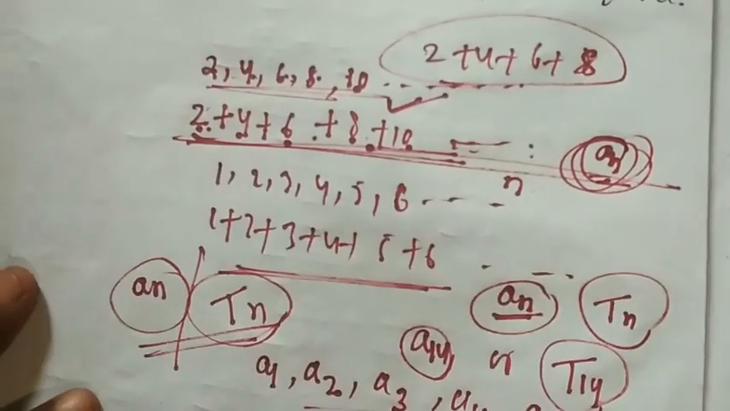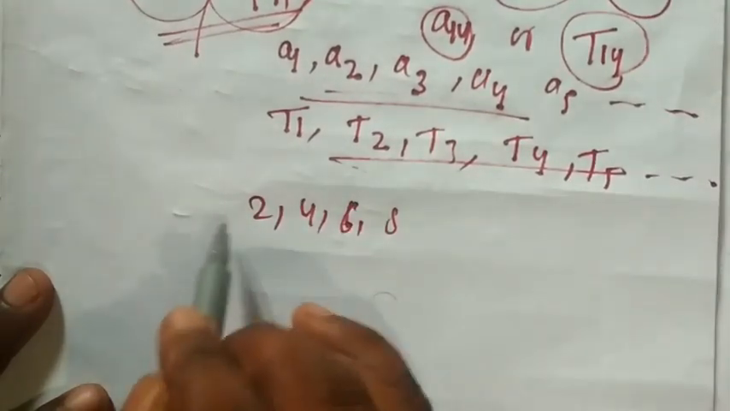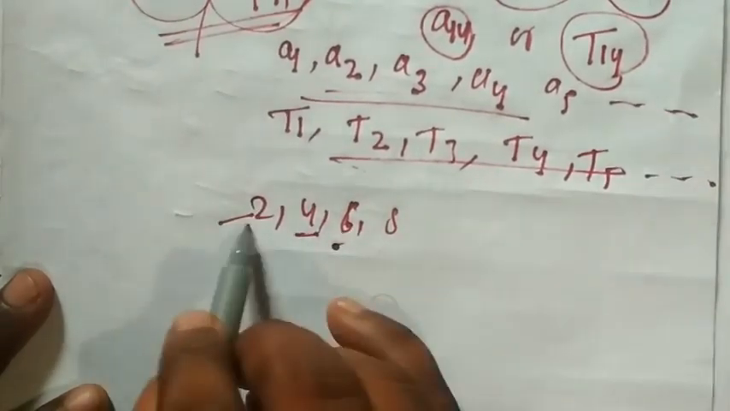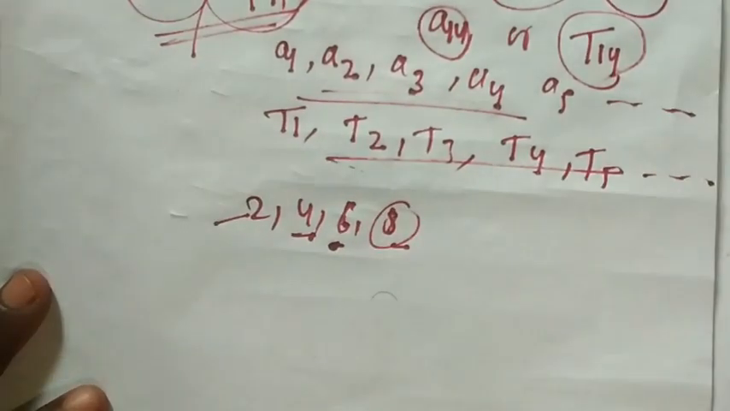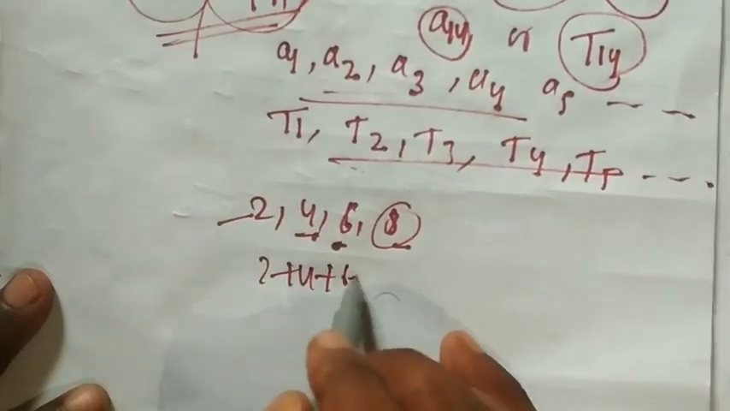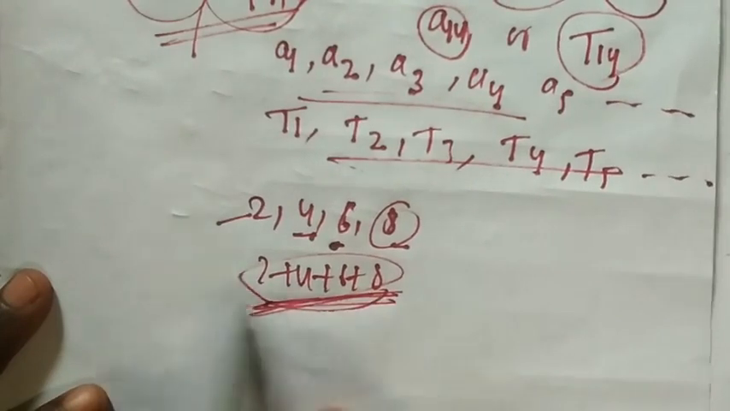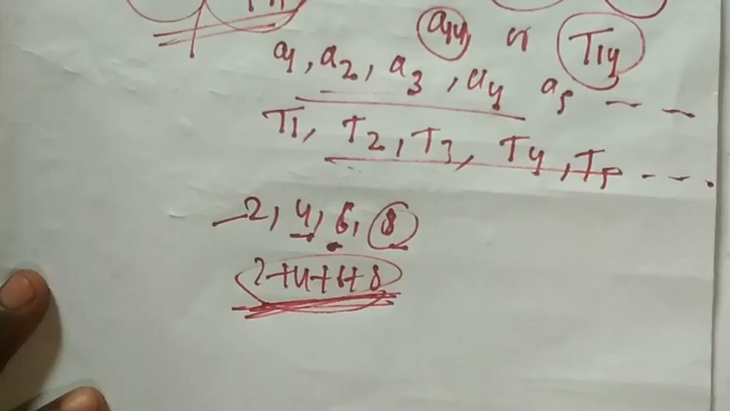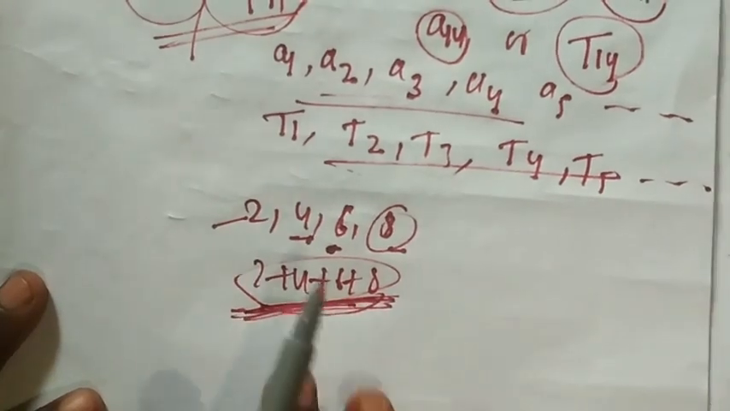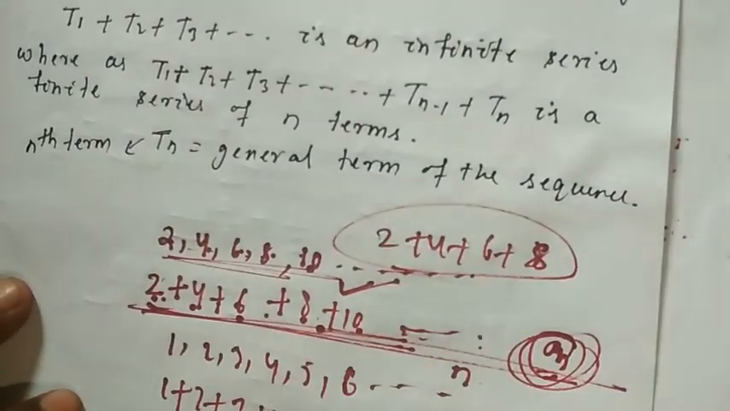Suppose I take one example of a sequence, that is 2, 4, 6, 8. Here first term, second term, third term, fourth term. Totally 4 terms are there. This is the last term. If I write 2 plus 4 plus 6 plus 8, this is a series, and this series is an example of a finite series. That means this is a finite series. If you add up to n number of terms endlessly, that is called an infinite series.